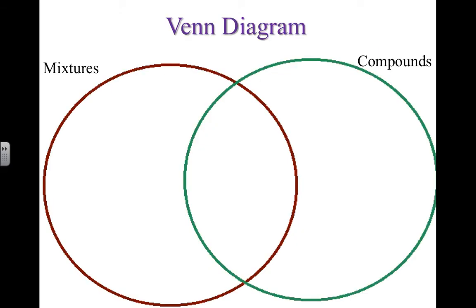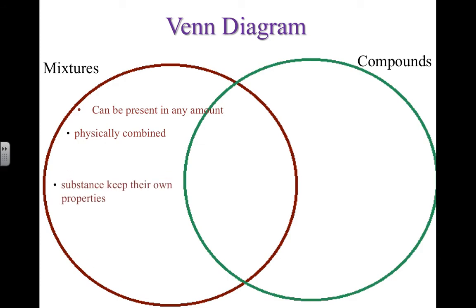All right, this Venn diagram is showing you the differences and the similarities between mixtures and compounds. Mixtures can be present in any amount, like we said, 1 pepperoni on my pizza or 24. Doesn't matter. I can have 16 pencils and 12 erasers, or 27 erasers and 5 pencils. It's still a mixture of pencils and erasers. Mixtures have to be physically combined. Mixtures keep their properties. So when I mix the pencils with the erasers, they look the same. They're still pencils and erasers. When I want to separate them, I can separate them by physical means.